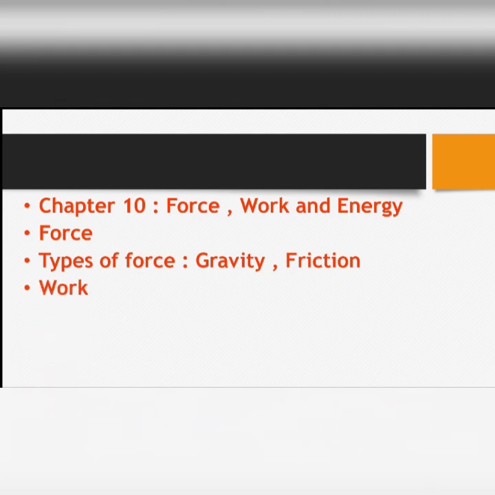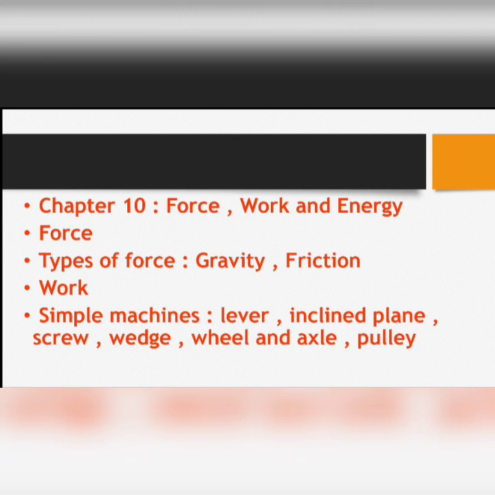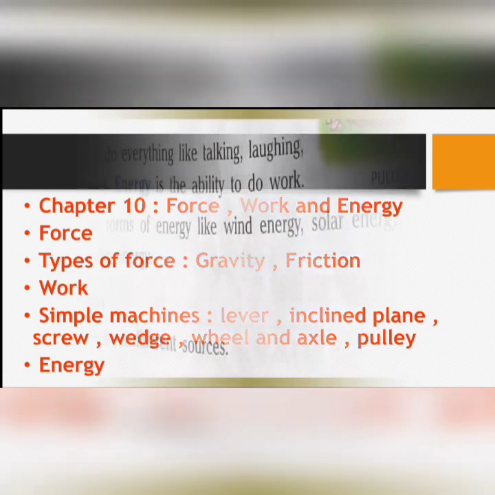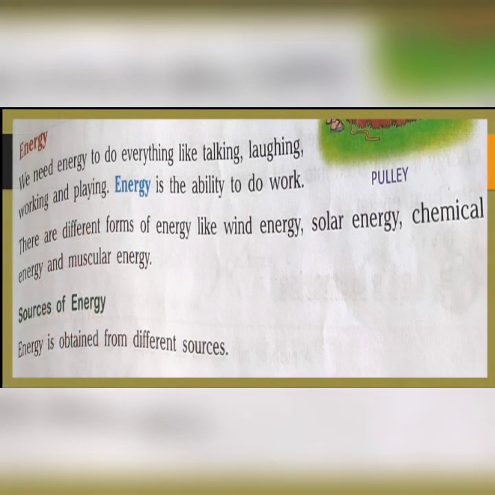After that, we discussed work and simple machines, and in that topic we discussed lever, inclined plane, screw, wedge, wheel and axle, and also pulley. And today we will discuss the remaining topic of this chapter, which is about energy. After finishing the discussion part of this chapter, we will also discuss some of the question answers of chapter 10. So let's start with the topic energy.